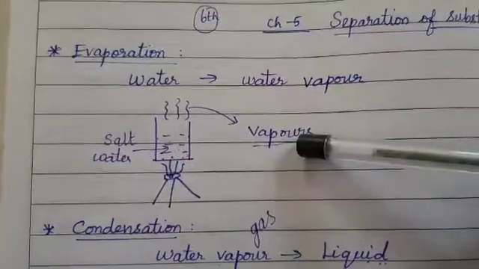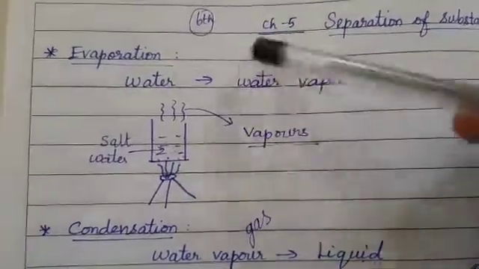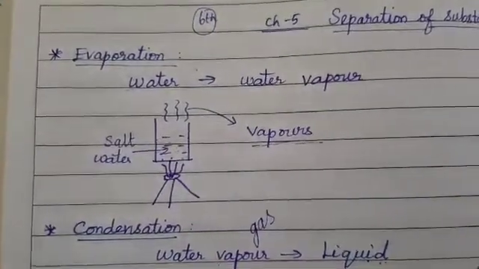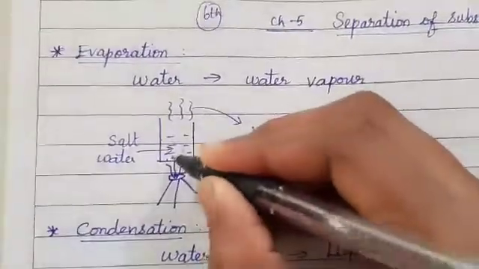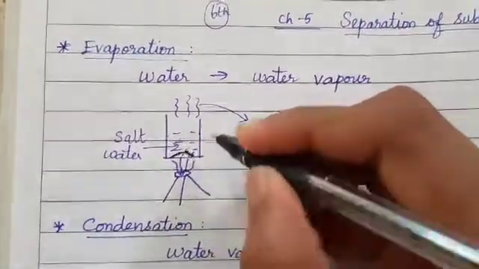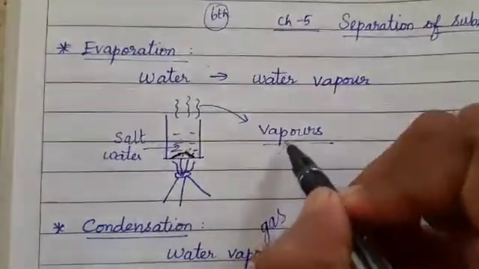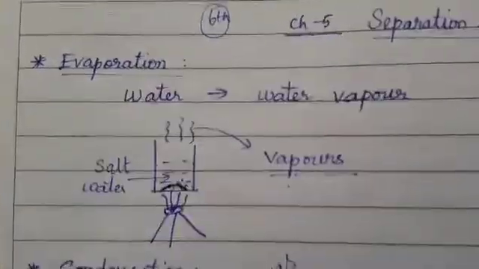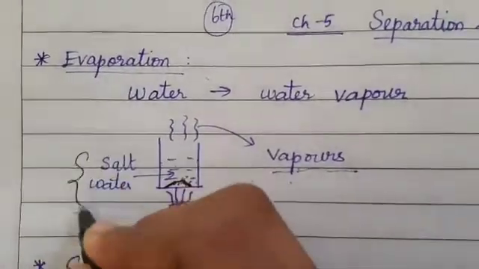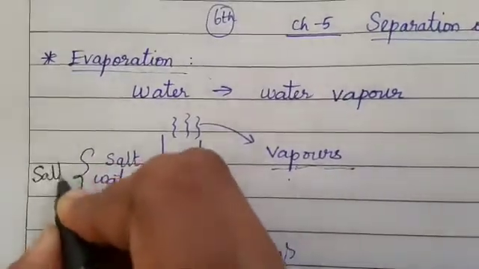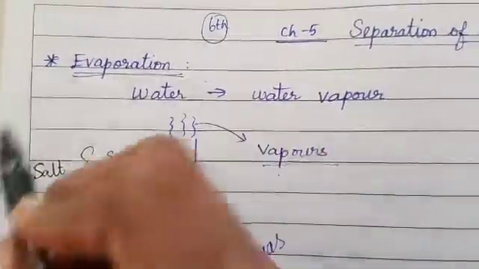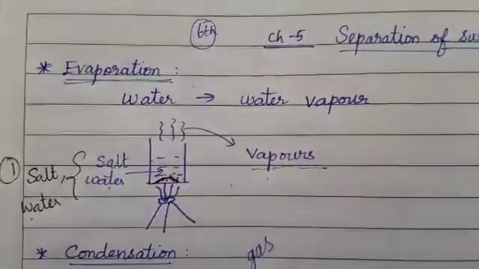The liquid to gas conversion happens here and the vapors escape out, and at last I will have the salt alone deposited in the beaker like this. I will have the salt at the bottom because all the water will have escaped as vapors. Okay, so in this process I had two ingredients for salt water, that is salt and water. By the process of evaporation, I got the salt separately.